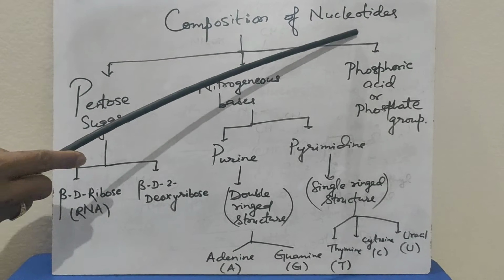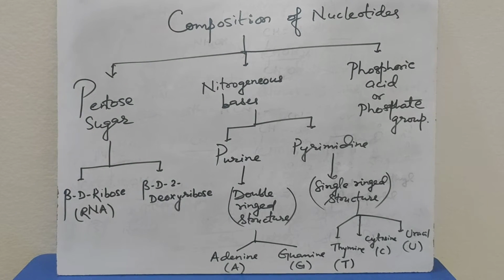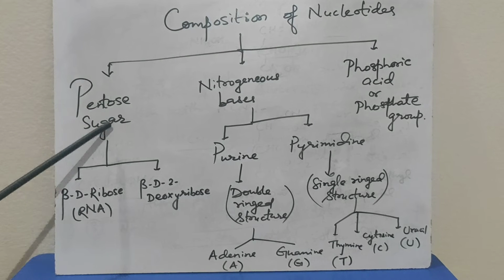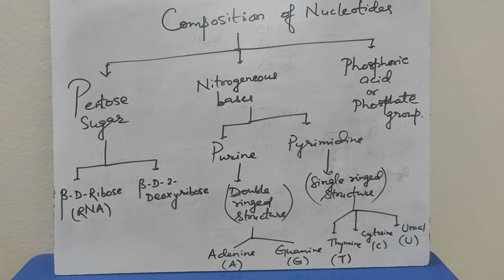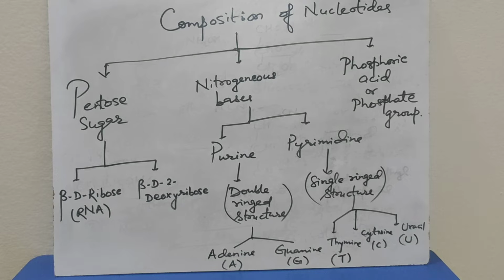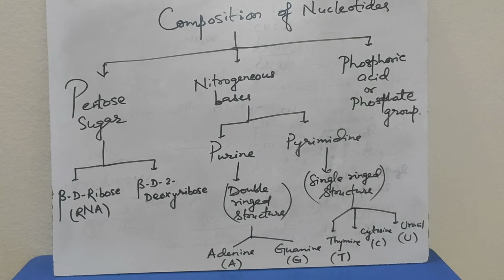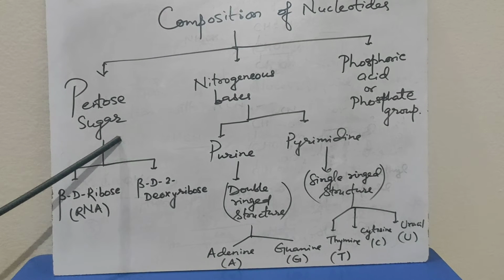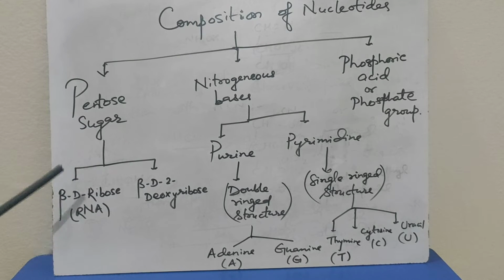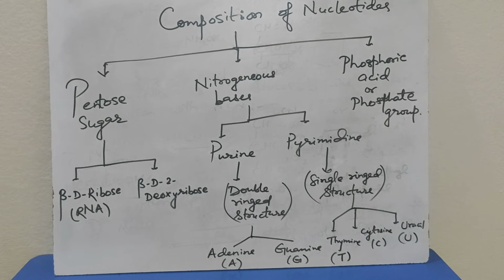Now the components of nucleotides include pentose sugar. Pentose sugar means they have 5 carbons in their structure. They are monosaccharides. Two types of 5 carbon sugar are present in nucleic acid.